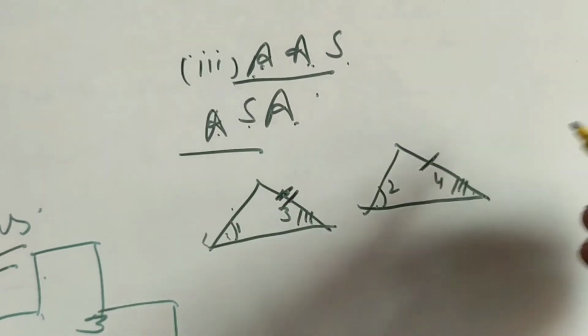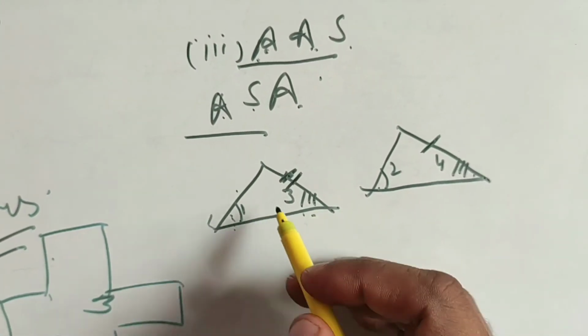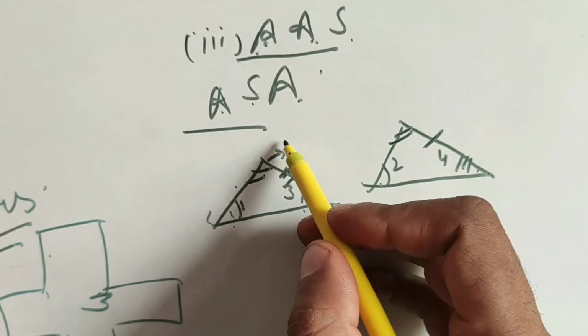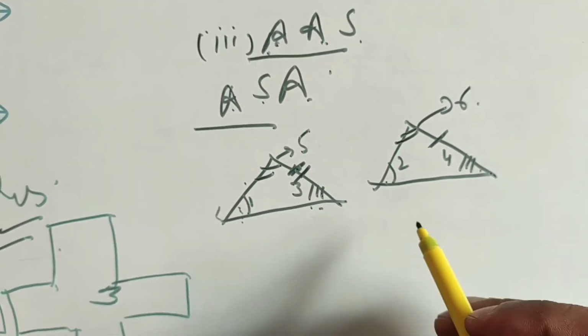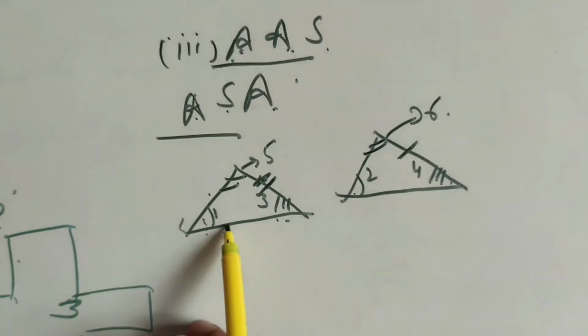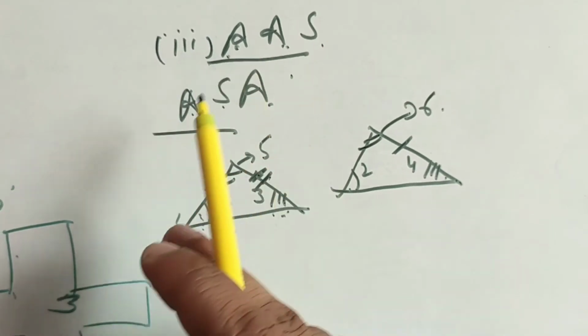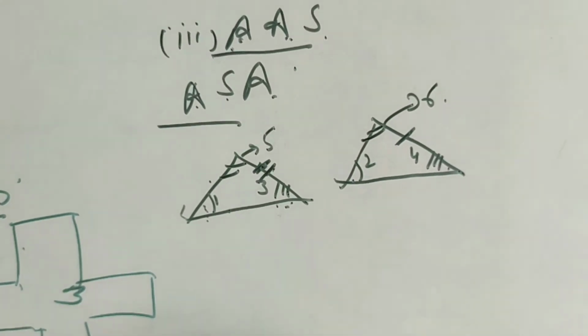We know that if two angles are the same, then the third angle will automatically be equal to the remaining angle. So this is 5, this is 6. In this case, if you have two angles and one side, you say AAS. If the two equal angles are on the same side, you write ASA.